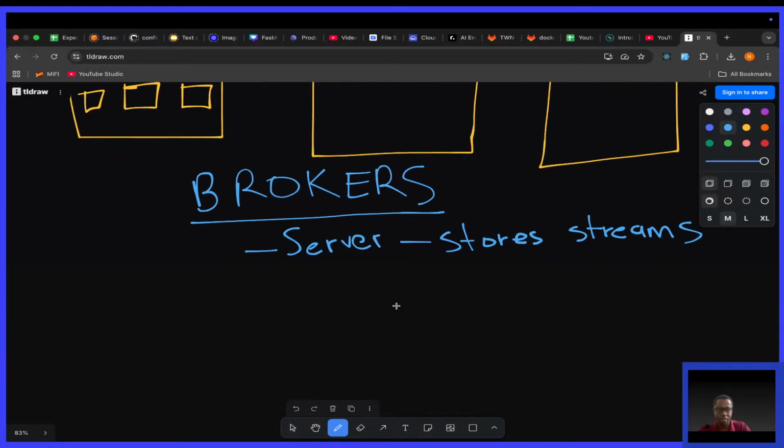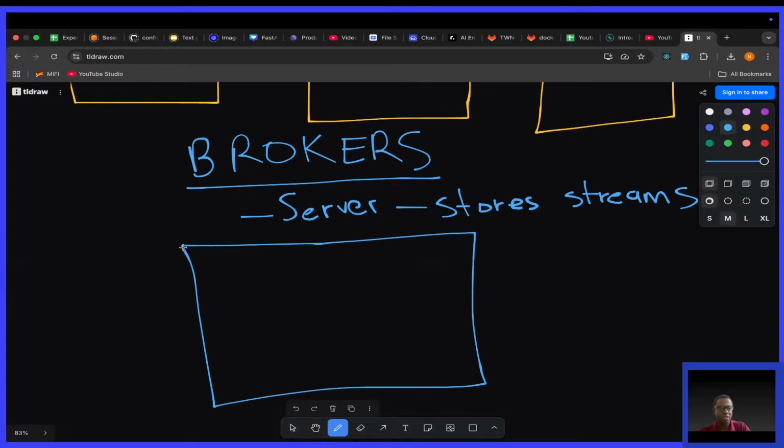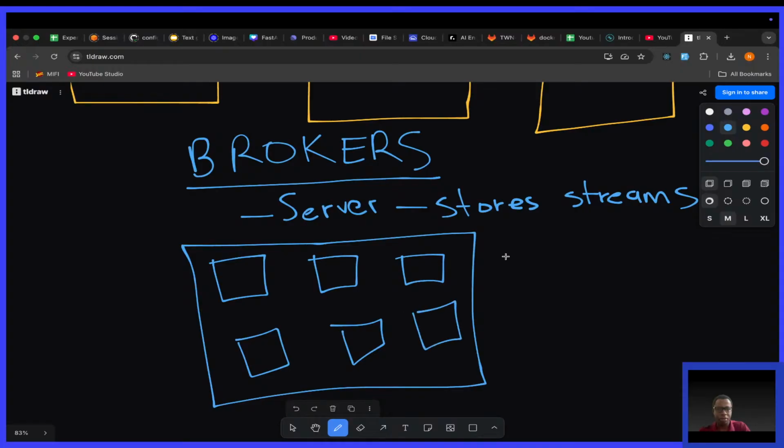let me draw this. Assuming you had this as a cluster. Remember what a cluster simply means? A collection of things. So we have here one broker, it's a server, another broker machine here, another broker machine here, another broker machine. And this is a Kafka cluster.